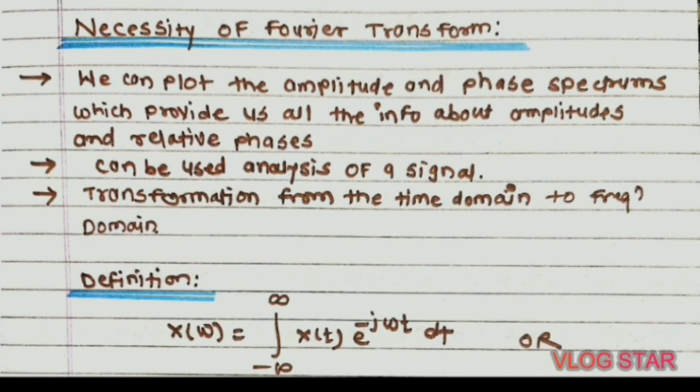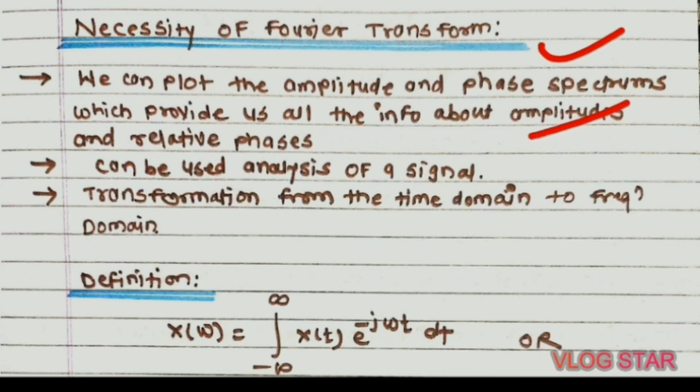Next point is necessity of Fourier transform. Any signal is built up by addition of elementary signals which are at different frequencies and have different amplitudes and relative phases. Using the Fourier transform, we can plot the amplitude and phase spectrums, which provide us all the information about amplitudes and relative phases of such elementary signals.